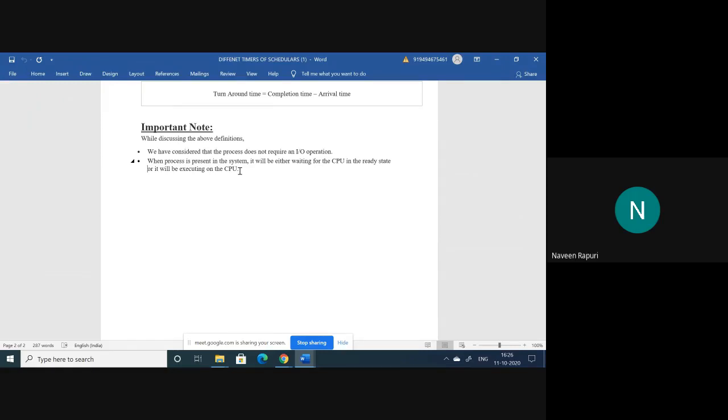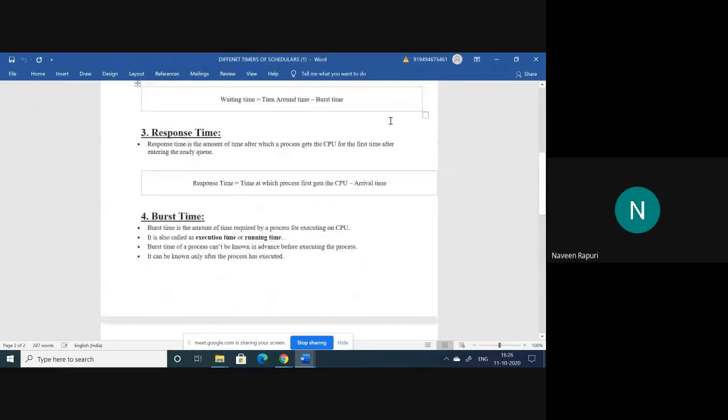The next one is the new state. That means it is in the secondary memory, so we are not considering that in the primary memory. That's why I am specifying that if any process is present in the system, that means in the primary memory, it must be in the ready state waiting for the CPU, or executing with the CPU, so it must be in the running state. This is the point we have to remember, without an IO operation. So these are the different timers for the process when executing.